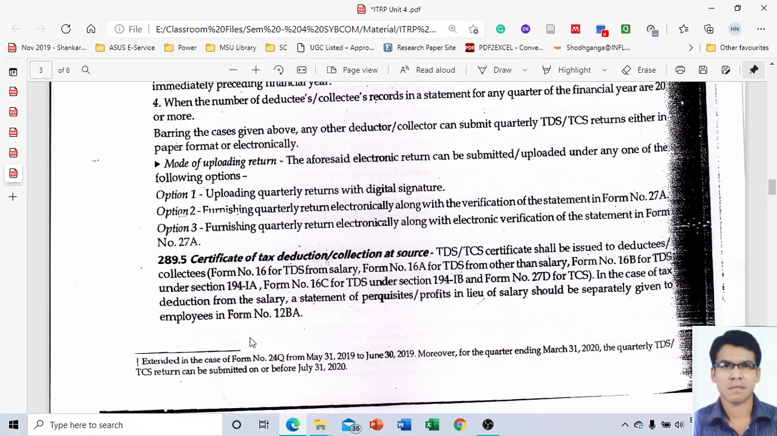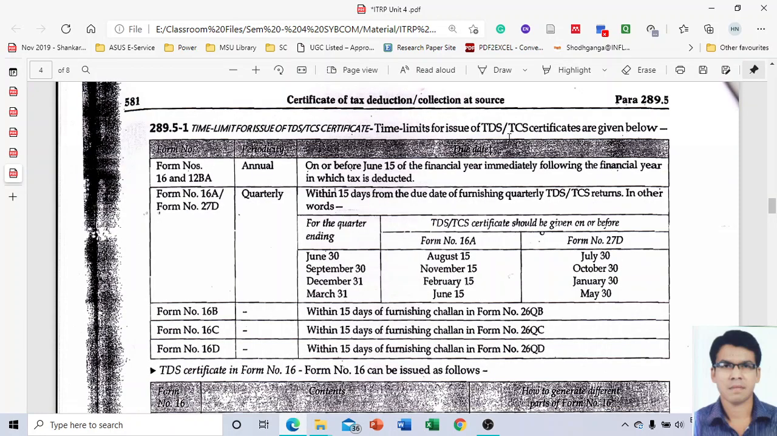What will be the time limit? The next para says what can be the time limit for the issuance of this TDS and TCS certificate. Friend, this is also very much important. Let's try to understand and remember the time limit. It is given again in column format. The first column is the form number, the second column is the periodicity, and the third column shows the due date.